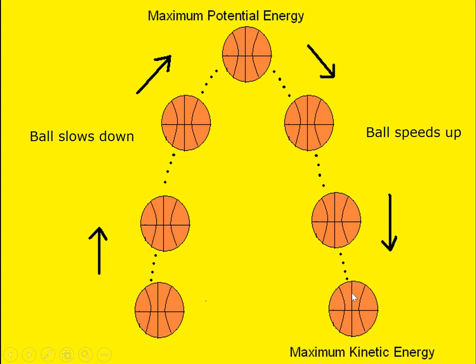When it gets back to the point at which the basketball player released it, it's back to its maximum kinetic energy and its minimum potential energy. What you should notice about this diagram are the 2 places where the ball was lowest: that is where the ball has the least potential energy and the maximum kinetic energy. As the ball rises, it loses kinetic energy and gains potential energy. The point where it has the minimum kinetic energy is also the point where it has its maximum potential energy. As the ball falls, it loses potential energy because it's getting closer to the ground, but it gains kinetic energy.